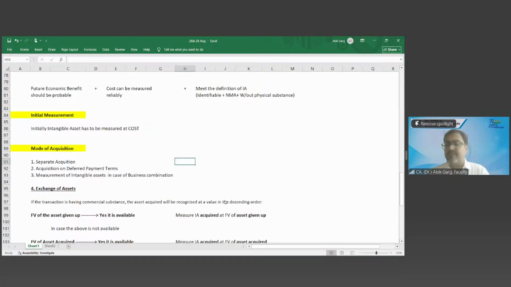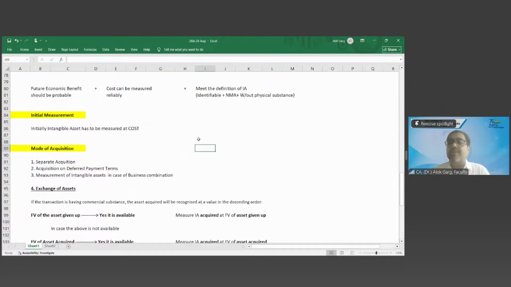It could be at fair value, or it could be at nominal value plus expense directly attributable to that asset. Any incidental expenses like installation expenses. So the government has given you some license or software, and you need to install that, so you have to incur installation expenditure.